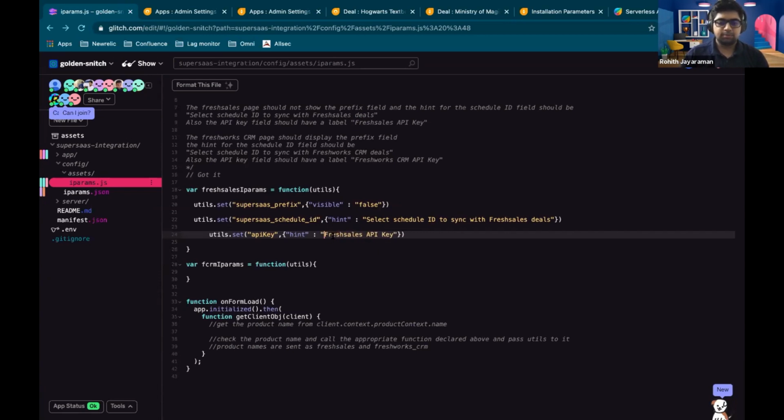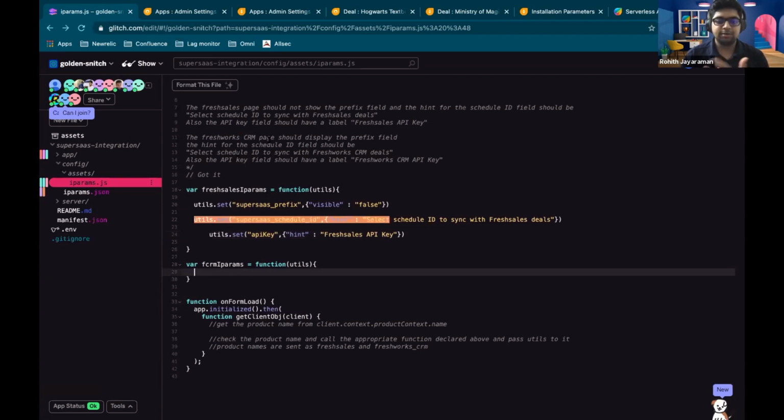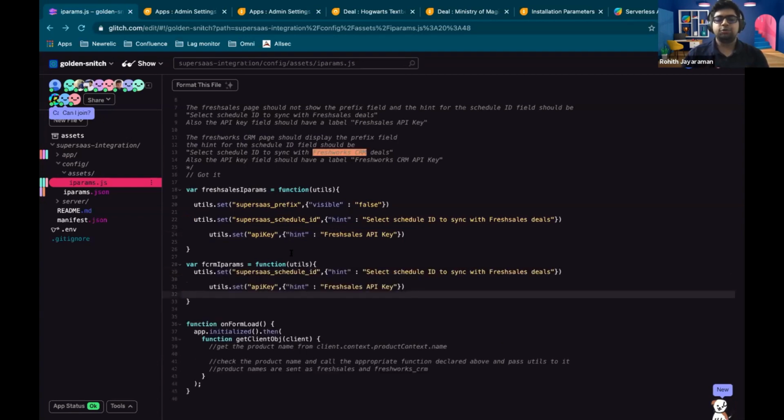Yeah, perfect. So this function is done, right? And the next function, what we need to do is display the prefix field, which is already done because it's already there. And so we just need to change the hint for the schedule ID and the API key to the Freshworks CRM values.